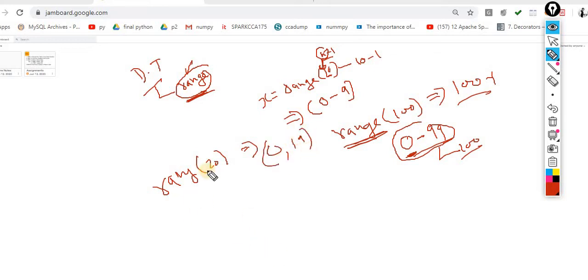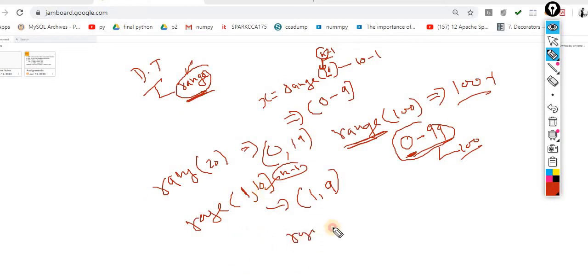Now let's suppose I am taking range of 1 to 10. It will generate the values from 1 to 9. Keep this point in mind, it is always n minus 1, where n means any value supplied by the user. Now if I write range 1, 10, 2.